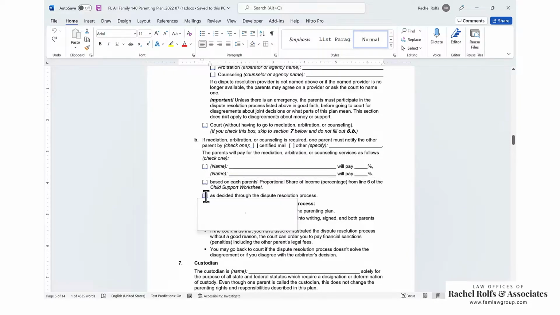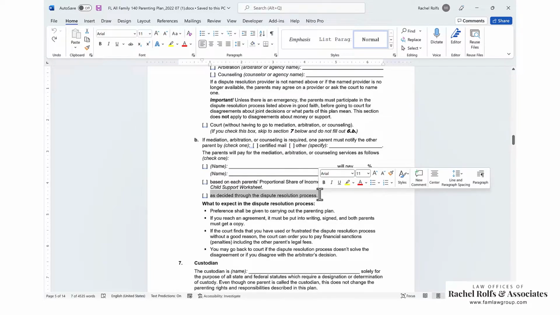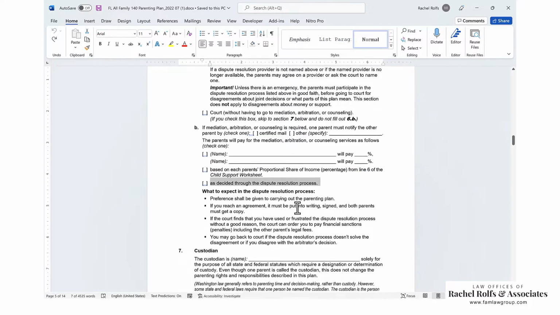This as decided through the dispute resolution process, unless you're doing arbitration, that one doesn't make sense. Mediation, they don't say who's going to pay, they just assume it's 50-50 unless someone says otherwise. So generally, we don't use this box.